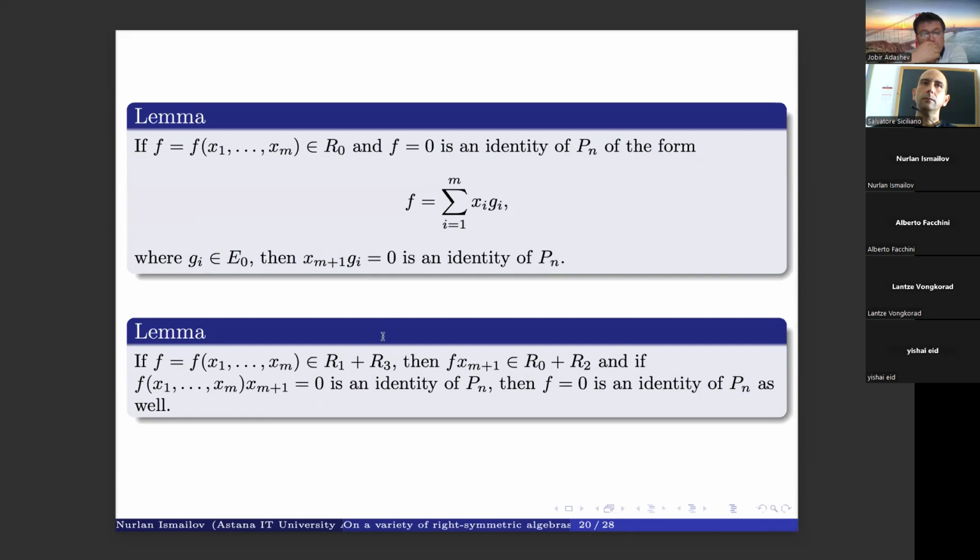Next lemma: if we have some polynomial from R1 plus R3, and we multiply it by x_{m+1}, so by any variable, then it gives us some polynomial of the form R0 and R2. And if this is equal to 0 in our algebra, then we can get that f will be the identity of our finite dimensional algebra Pn.